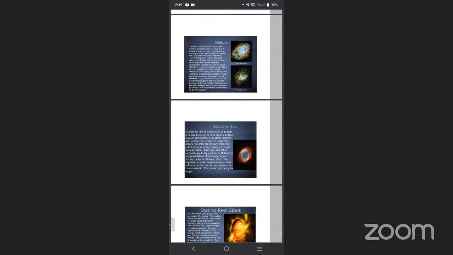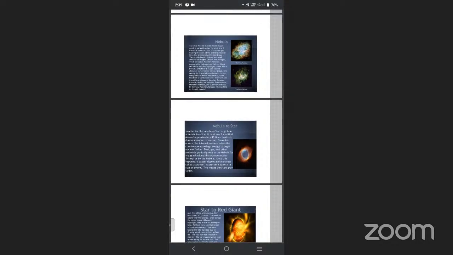Helium and small amounts of gases such as oxygen, carbon, and nitrogen, which are called the heavier elements. For nuclear fusion, hydrogen and helium are taken in larger amounts, while oxygen, nitrogen, and carbon are heavier elements compared to hydrogen and helium. That's why these elements are taken in very small amounts compared to hydrogen and helium for the process of nuclear fusion.